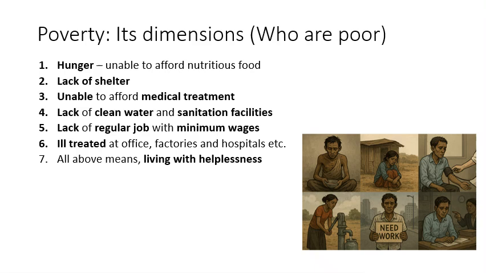Also, a person who is ill treated at office, factories, and hospitals, etc. All above means living with helplessness. So, a person who is actually struggling with point 1 to 6 is someone who is living with helplessness and they are poor. So, these are the various dimensions of the poverty to determine who are actually poor.